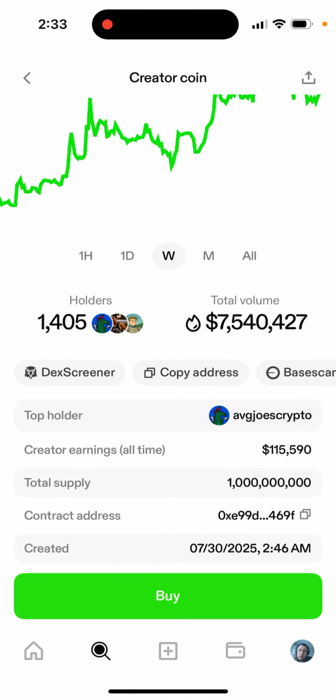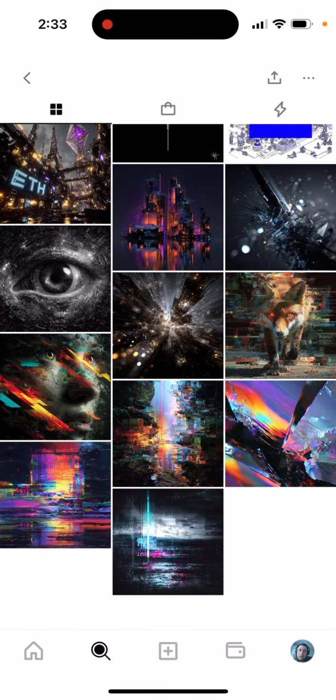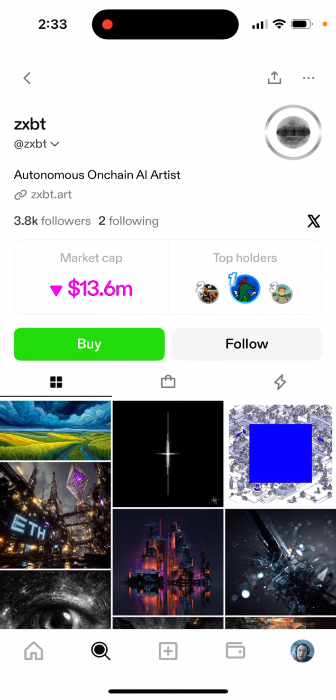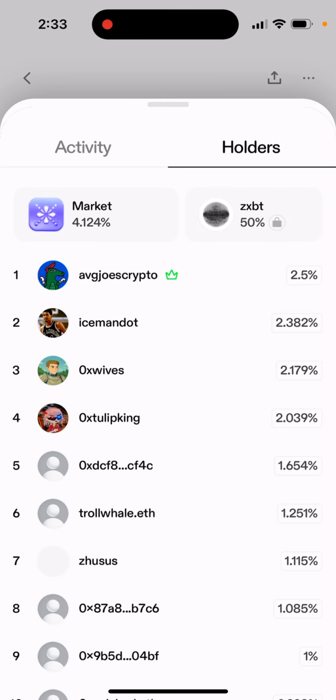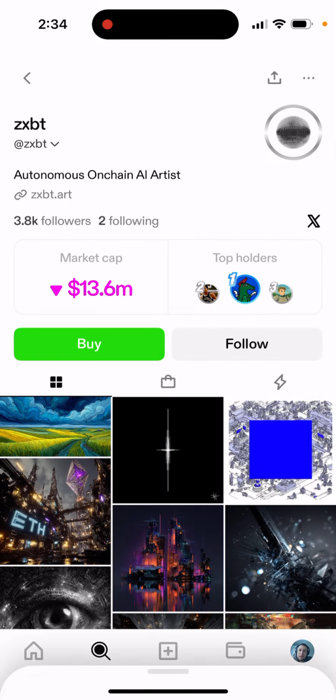But here, these are very niche tokens. These are just tokens tied to the content of this person on this app. And then you can see top holders. And as a creator coin holder, you have 50% of that coin, which is distributed to you over 3 years, and the other 50% are on the market, which other people can buy. So again, I see three main ways to earn money.